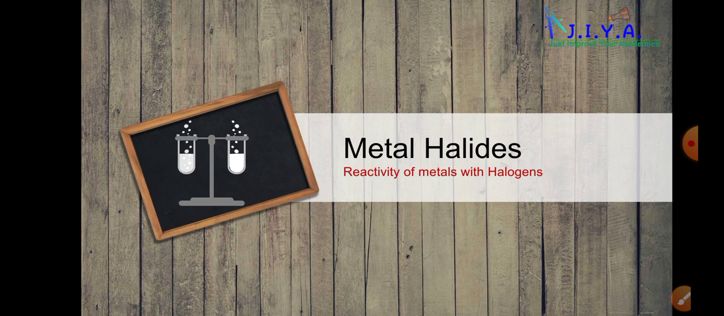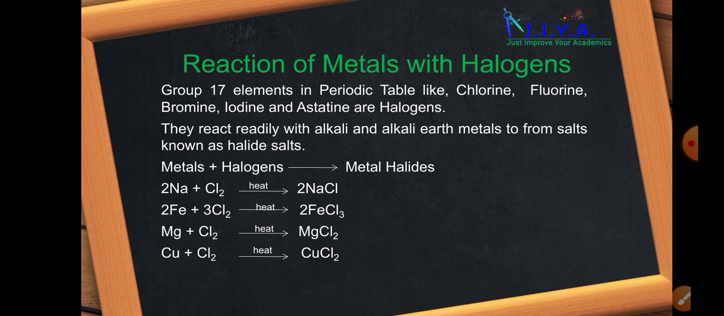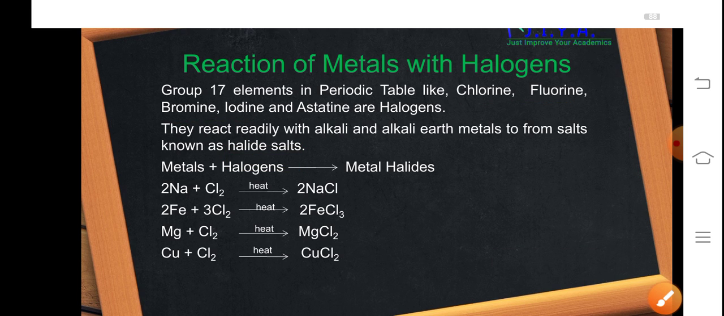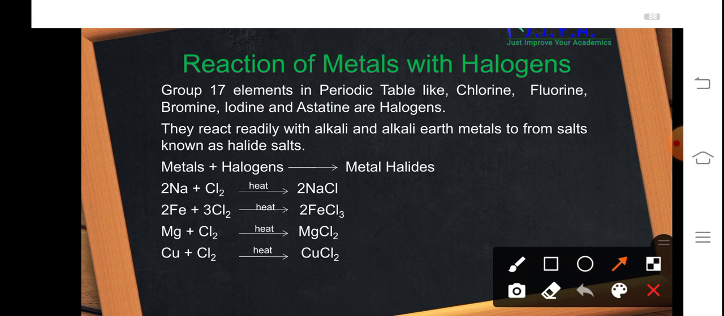Now what are metal halides? Halides are the compounds formed by the reaction of halogens. So let us see how metals react with halogens. Group 17 elements in the periodic table, chlorine, fluorine, bromine, iodine, astatine, are known as halogens. They react readily with alkali and alkaline earth metals to form salts. These salts are known as halide salts. The basic reaction is that when a metal reacts with a halogen, it forms a metal halide. Let us take some examples.